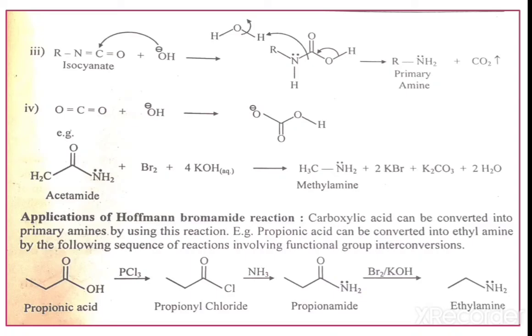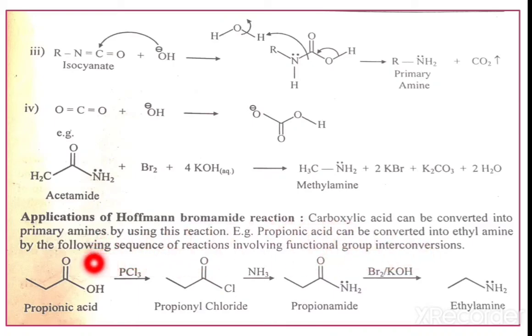Now, there are certain applications of the Hofmann bromamide reaction. Here, the carboxylic acid can be converted into the primary amine. This is the best application of the Hofmann bromamide reaction, the conversion of carboxylic acid into primary amines. For example, propionic acid. I have given here one example. The propionic acid is first converted into ethylamine by the following sequence of reactions involving functional group interconversion.